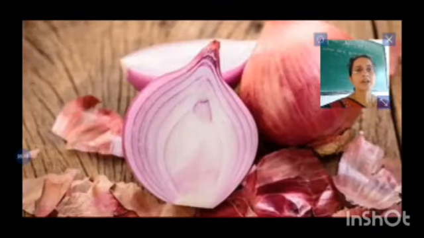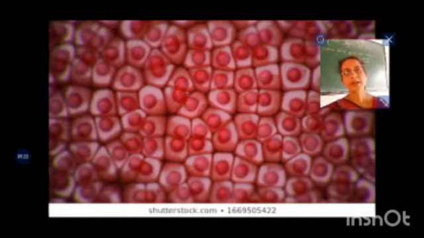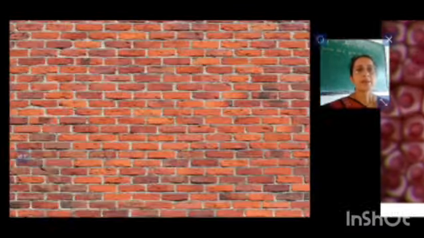Here you are observing the bricks of a wall. The bricks are used to construct the house. Though the bricks you can see here are similar in structure, the houses will be of different size, shape and pattern. So these bricks can be compared to the cells. These cells also comprise organisms, but we cannot compare these cells to the bricks, as these cells are complex structures, whereas bricks are non-living structures.